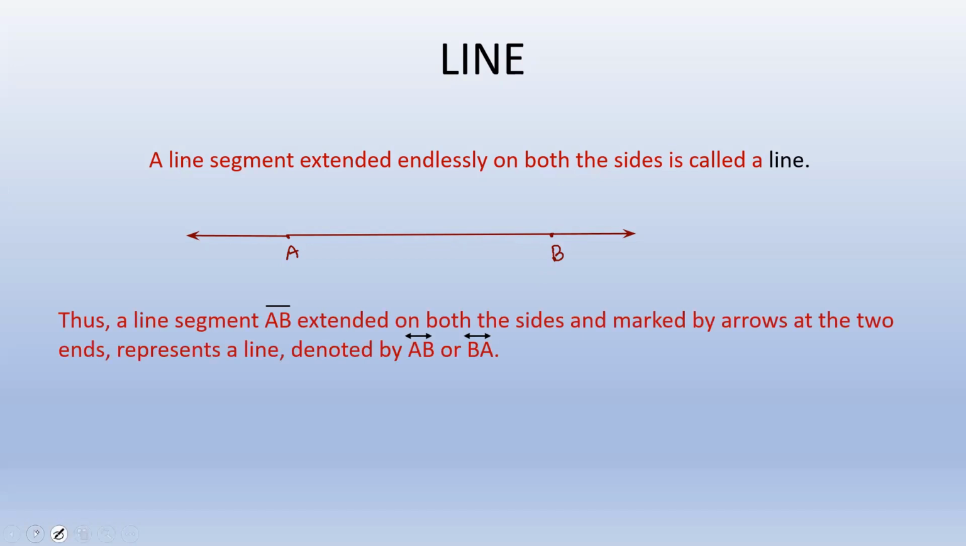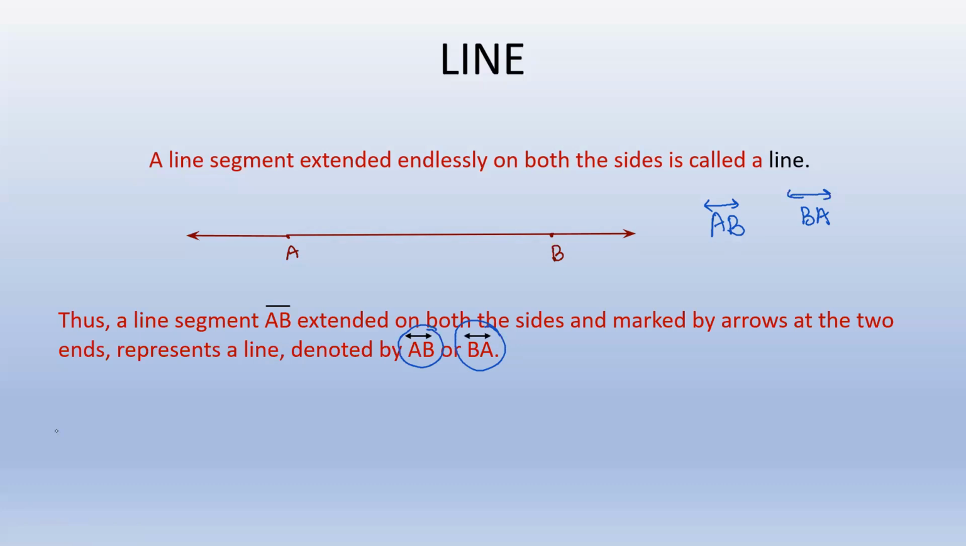Now, also, we can name this line as AB or as BA, anyhow. Say AB, with a line symbol over it showing that it is a line, or we can also name it as BA. Why? Because it is extending on both the sides endlessly.